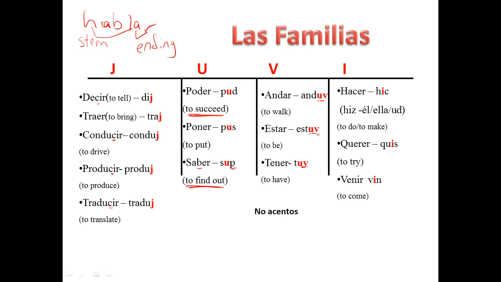And then we have the I family. And hacer, you recognize hacer, right? You already memorized this one. Hacer is hic, and then make sure you also write that in the ella/usted form, it's H-I-Z. Querer is quis, venir is vin. Now, querer in the preterite does not mean wanted. It means to try. So we really need to practice these three because they have different meanings in the preterite.